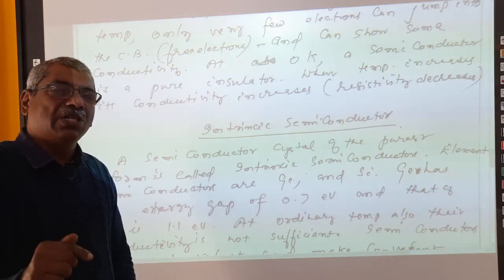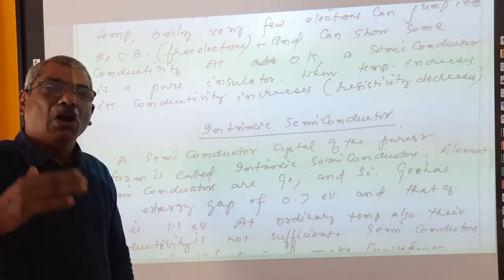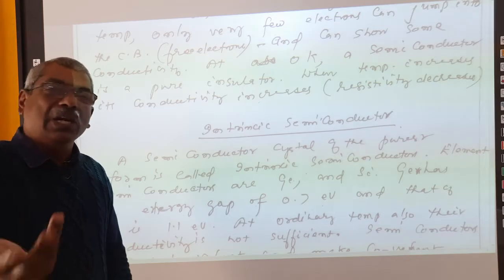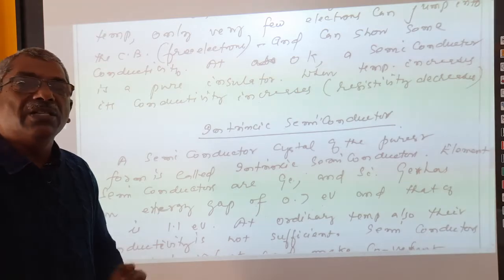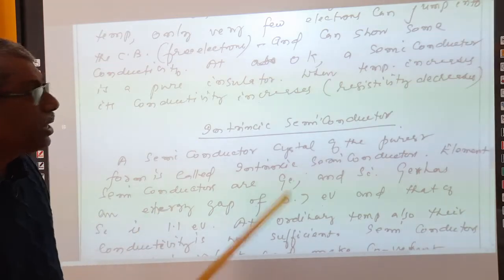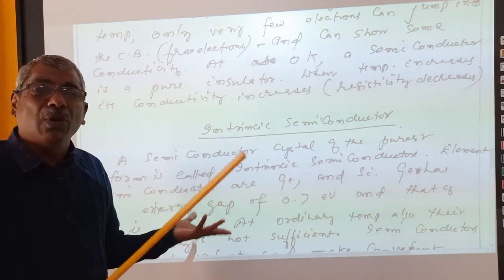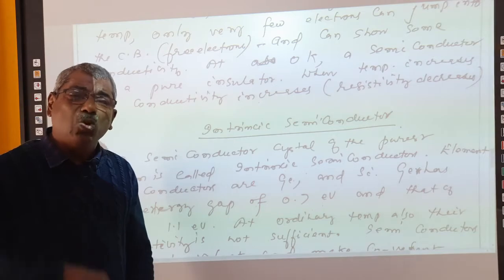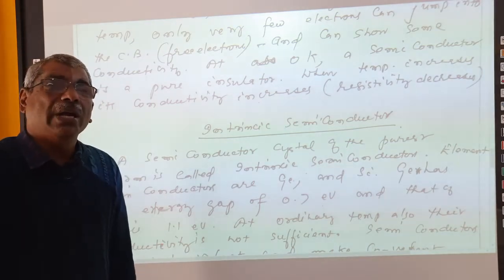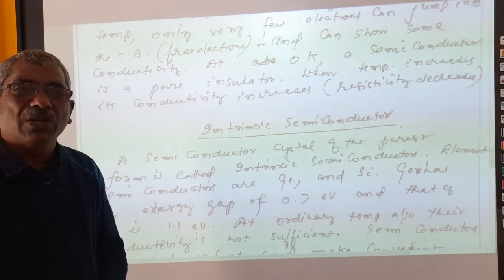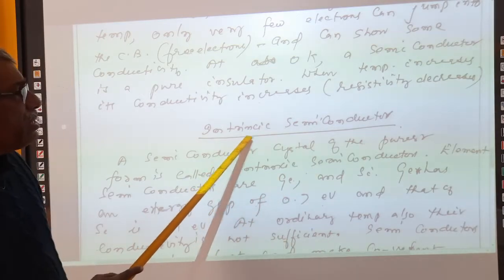When temperature increases, the electrons of the valence band start vibrating, jumping up and down, and can leave the valence band. If they can overcome the energy gap, they can easily reach the conduction band energy level. Then those electrons are available for conductivity. But in a semiconductor at room temperature, that many electrons are not sufficient for satisfactory conductivity.